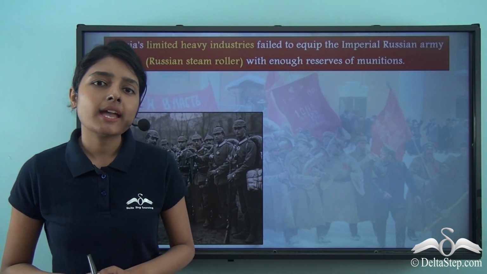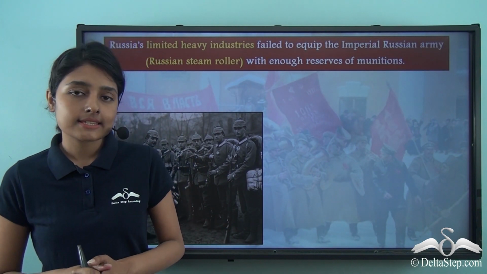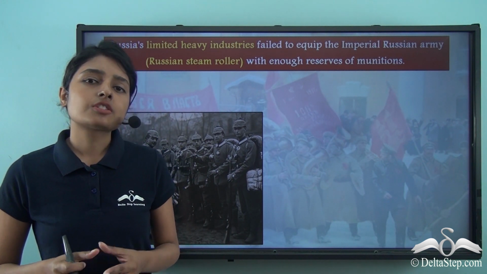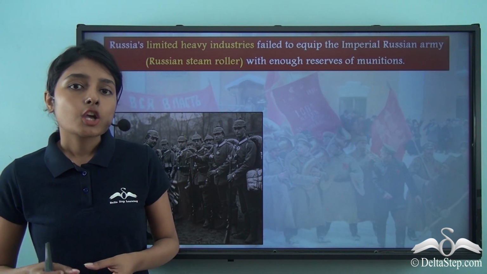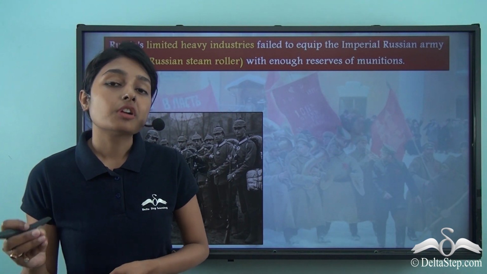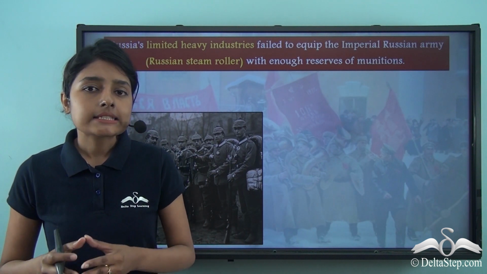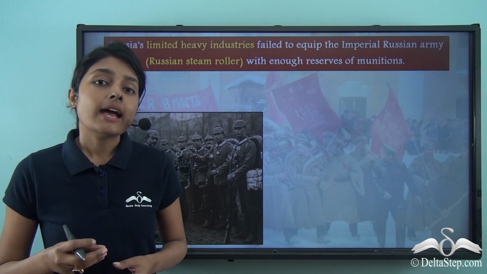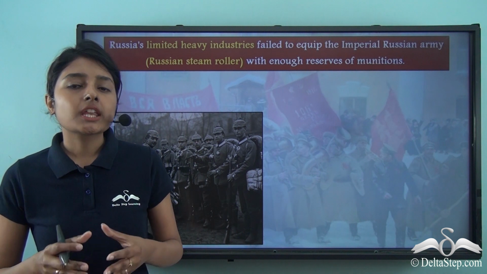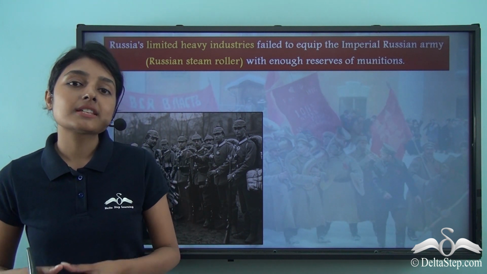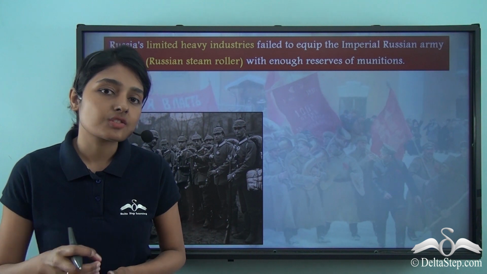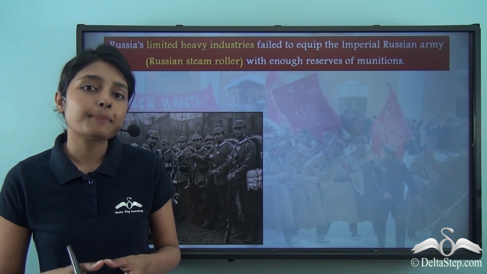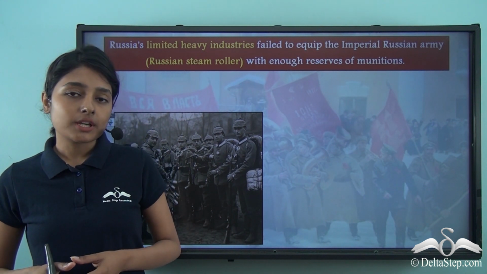Another discussion that we had taken up in one of our previous lessons is that when the effects of the Industrial Revolution had reached several parts of Europe, those still did not reach the Russian Empire. Because until the end of the 19th century, Russia was predominantly an agricultural unit. So there were more peasants than factories and industries and factory workers and industry workers.